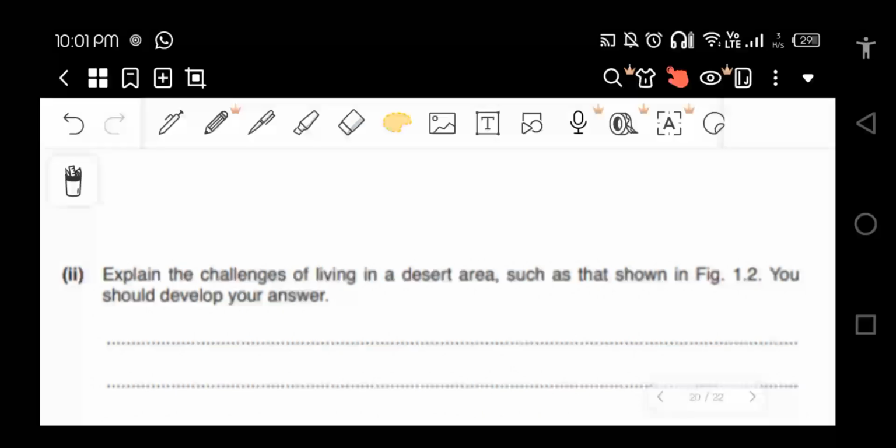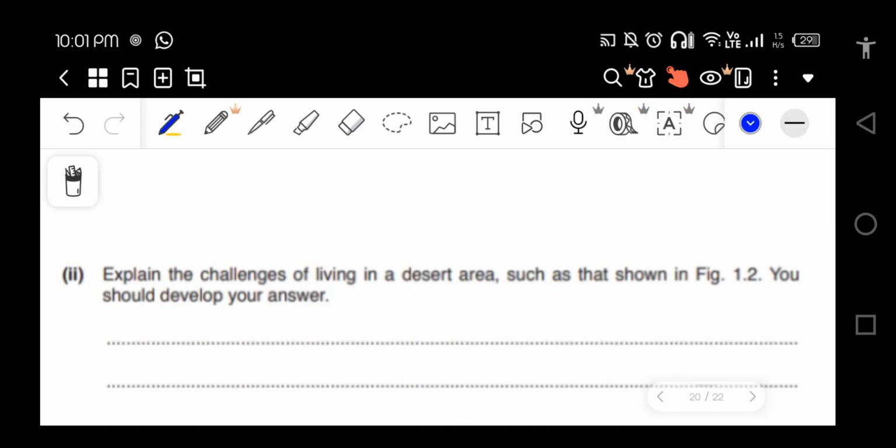Now they're saying explain the challenges of living in desert. अब भाई they are saying that let's suppose I'm living in a desert. मैं desert में रह रहा हूँ. And someone is asking me कि भाई आप desert में रहते हो, what are the difficulties you face? आपको क्या मुश्किल होती है वहाँ पे रहते हुए? So basically we have to tell the deserts, like we have seen in fig 1.2 of the question we have done a couple of seconds before. So you should develop your answer.